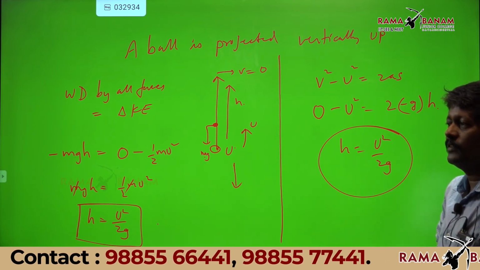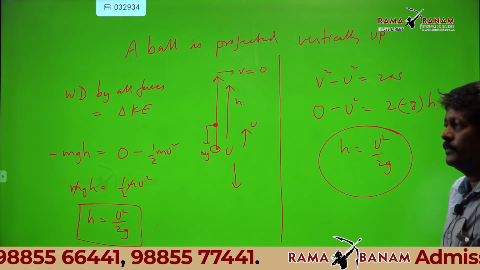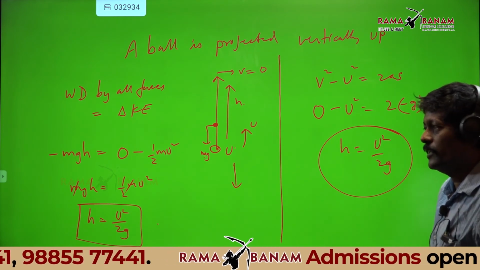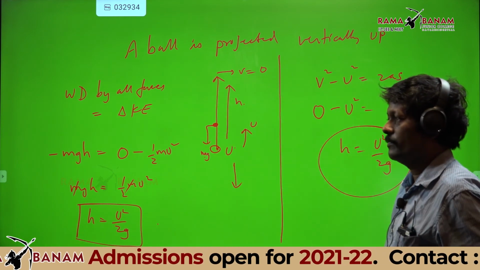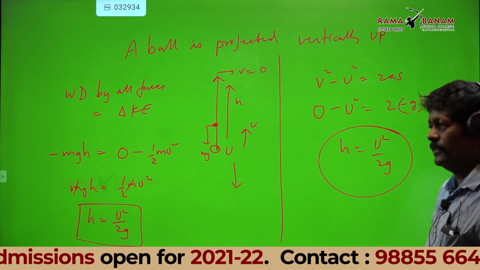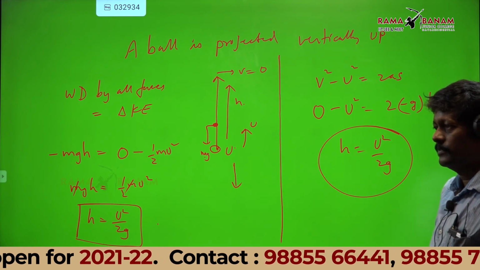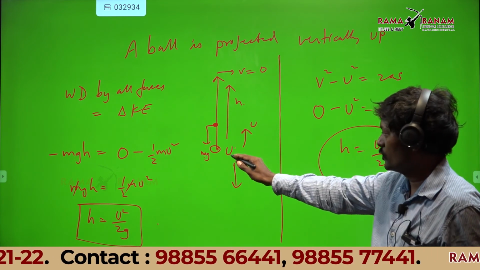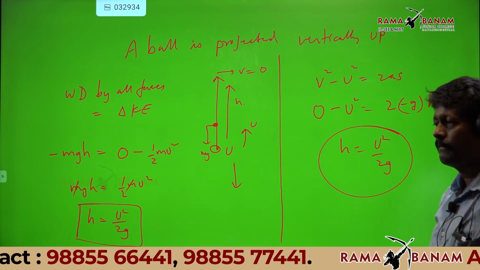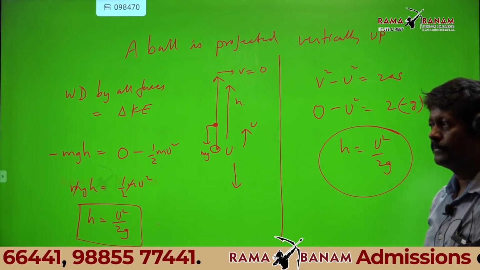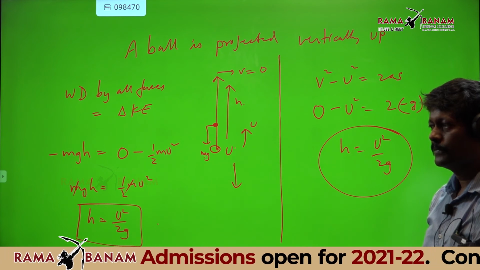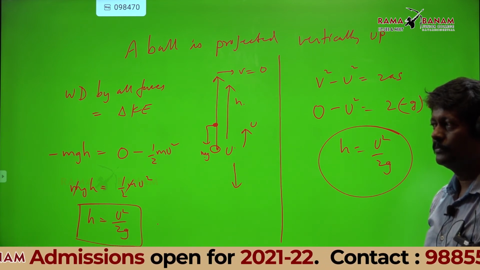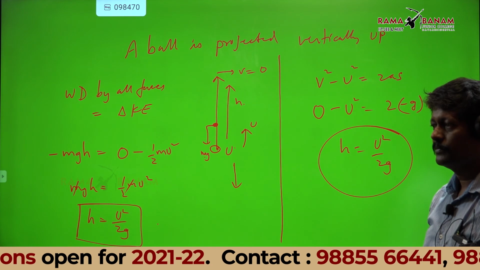Excuse me, sir, a doubt. When a ball is projected, projection means we are applying some velocity, so the initial velocity will not be zero. Yes, initial velocity is u, a fixed value. Will the equation change or will it be the same? Which equation? H is equal to u square by 2g.